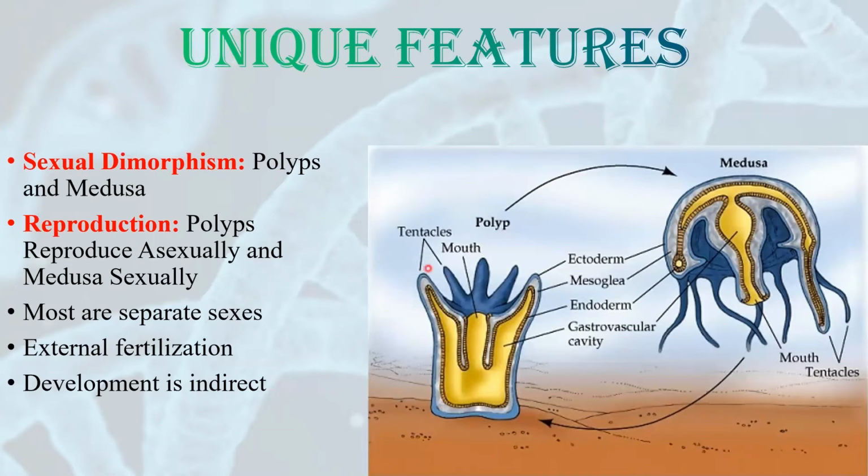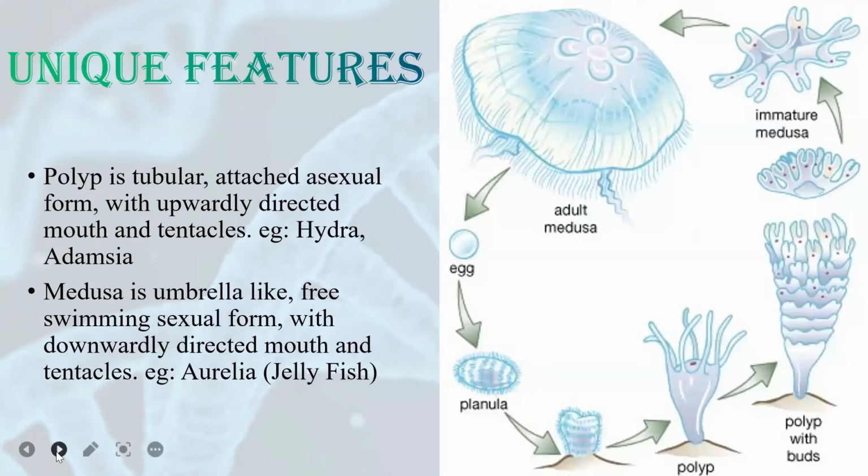This is a polyp. Polyps are generally cylindrical shaped, and this is a medusa. Medusa is umbrella shaped. They possess dimorphism and their reproduction consists of alternation of generation. That means they can reproduce asexually and alternate it with sexual reproduction. Polyps reproduce asexually to form medusa, and medusa reproduce sexually to form polyps. They are not hermaphrodite, that means their sexes are separate. Fertilization is carried out outside the body, and the development includes larval stages, so we can say that the development is indirect.